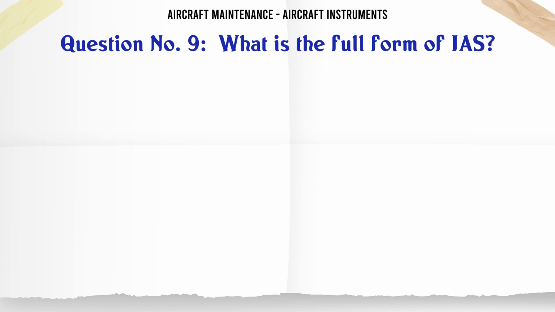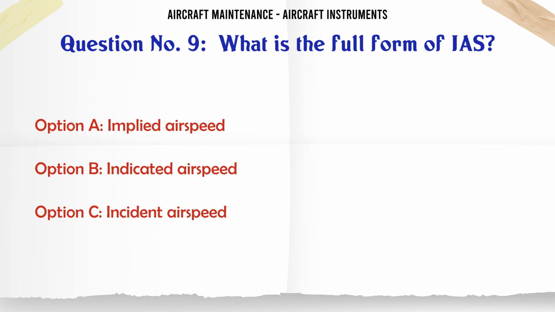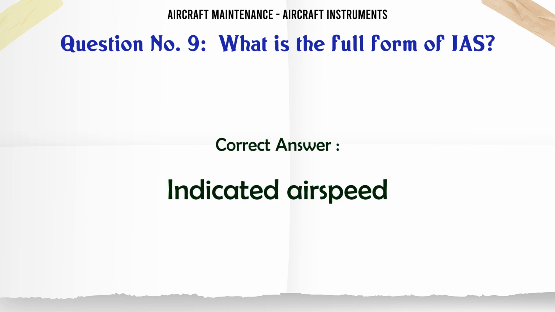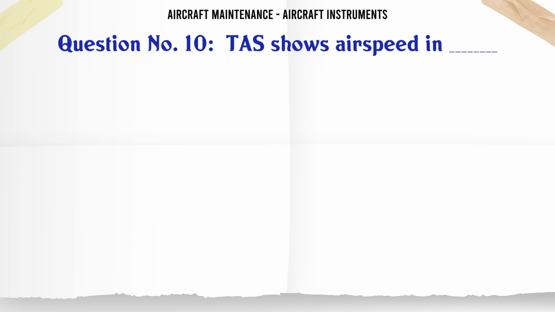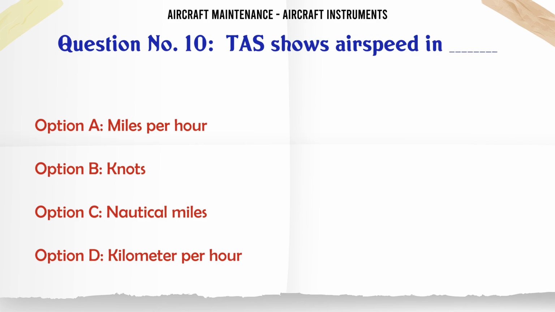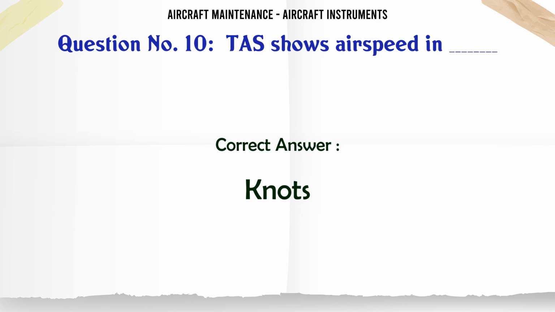What is the full form of IAS? A. Implied airspeed. B. Indicated airspeed. C. Incident airspeed. D. Immediate airspeed. The correct answer is Indicated airspeed. TAS shows airspeed in A. Miles per hour. B. Knots. C. Nautical miles. D. Kilometer per hour. The correct answer is knots.